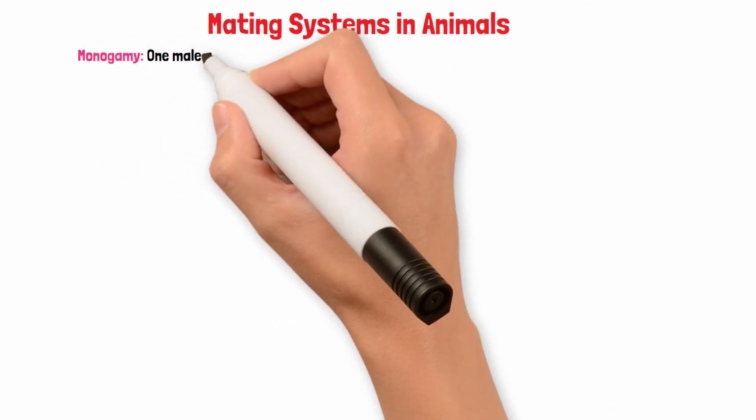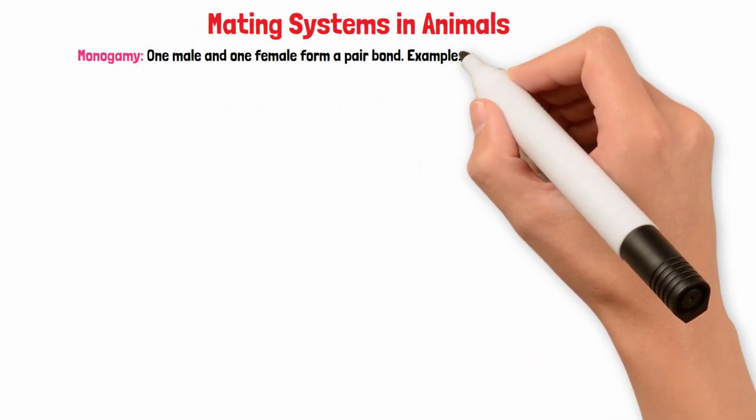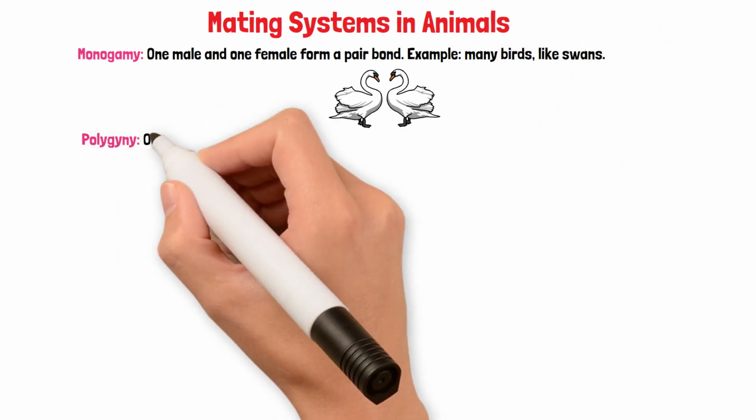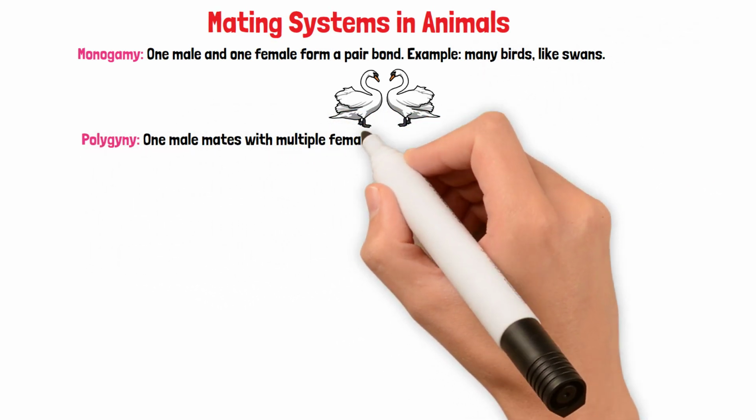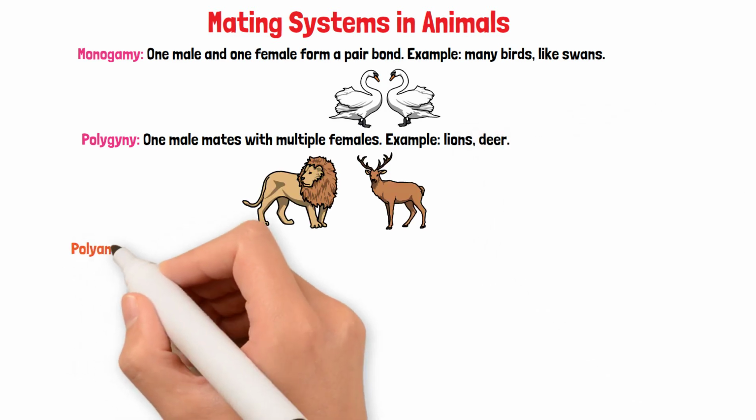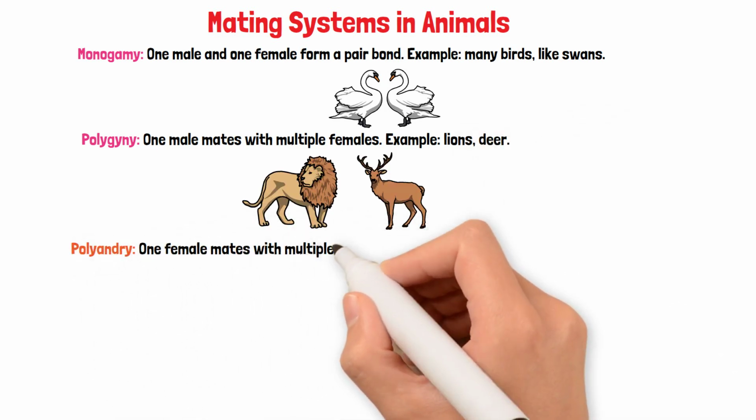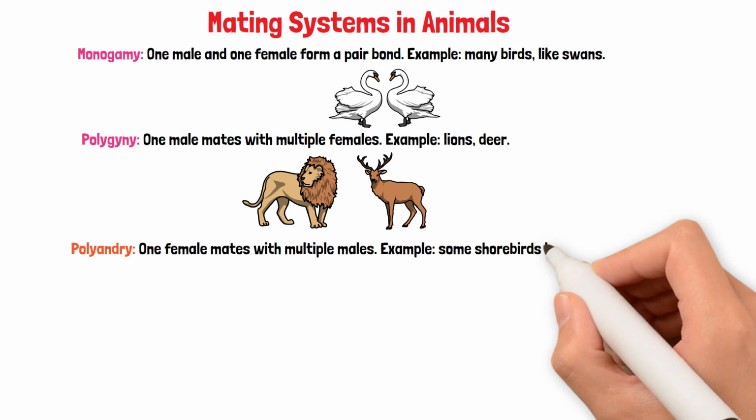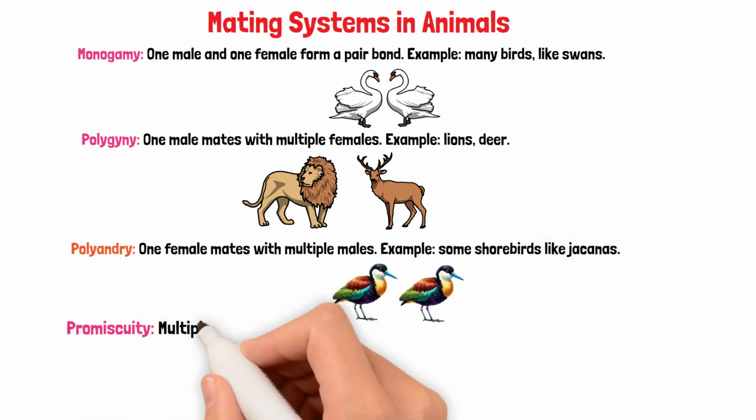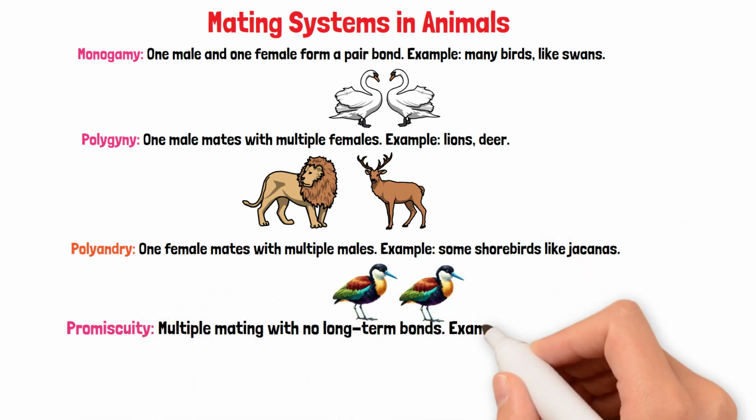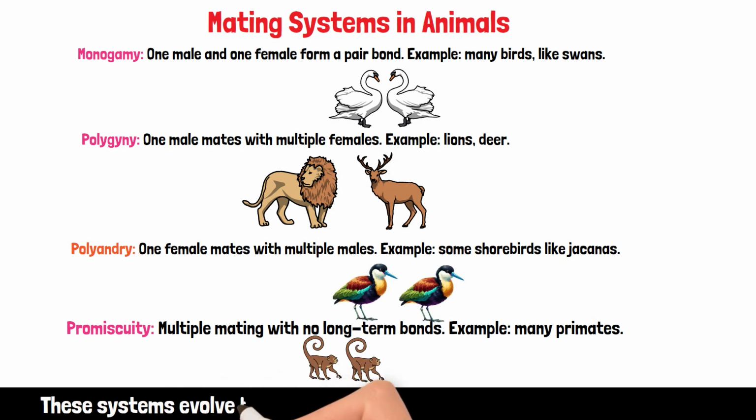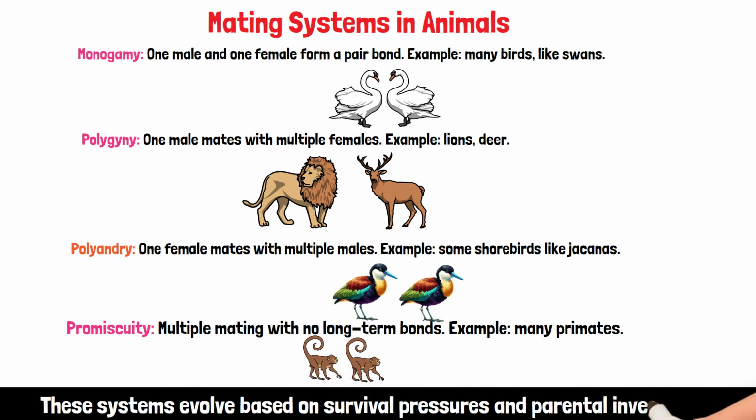Mating systems in animals. Monogamy: one male and one female form a pair bond. Example: many birds like swans. Polygyny: one male mates with multiple females. Example: lions, deer. Polyandry: one female mates with multiple males. Example: some shorebirds like jacanas. Promiscuity: multiple mating with no long-term bonds. Example: many primates. These systems evolve based on survival pressures and parental investment.